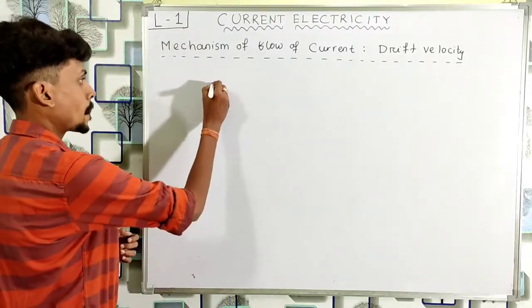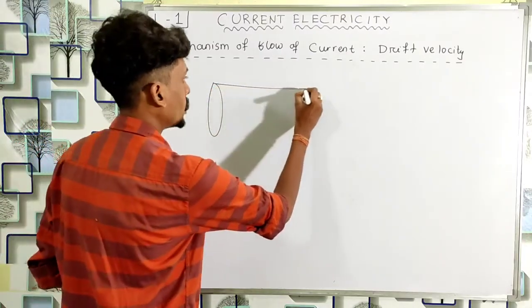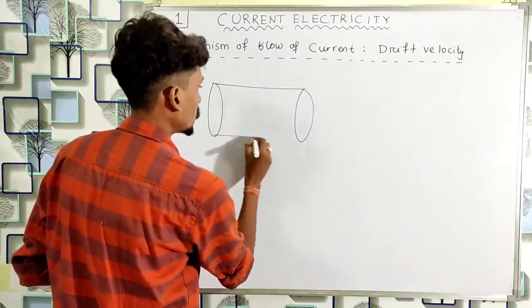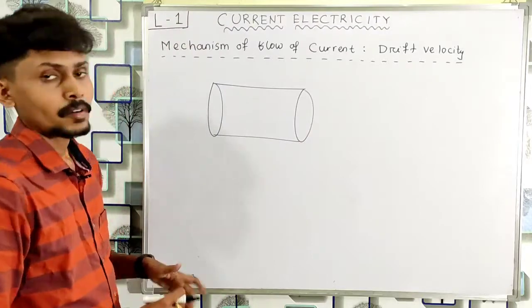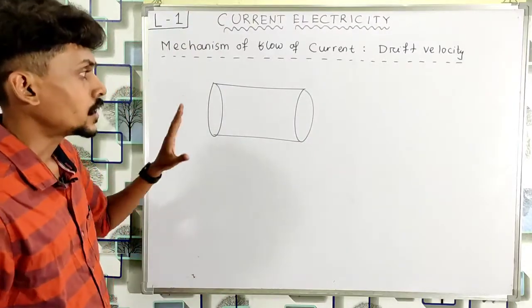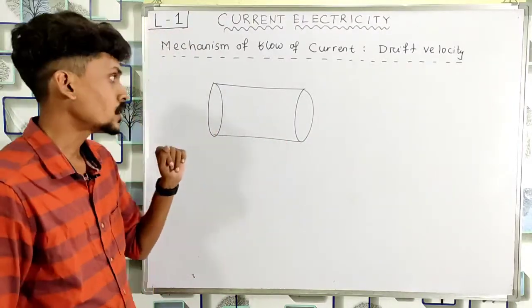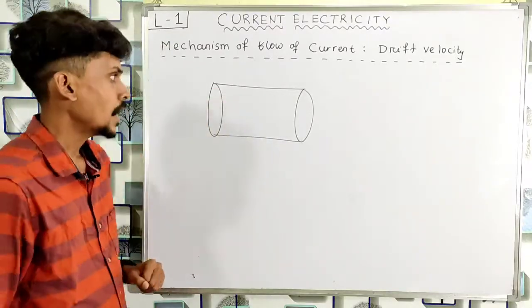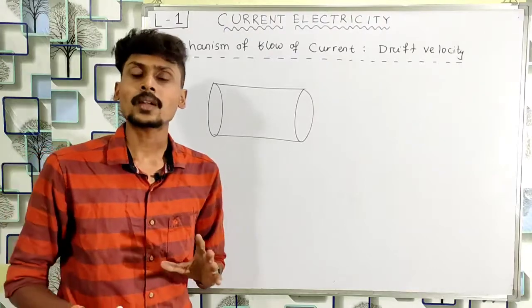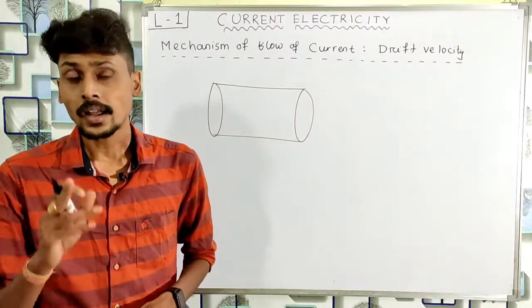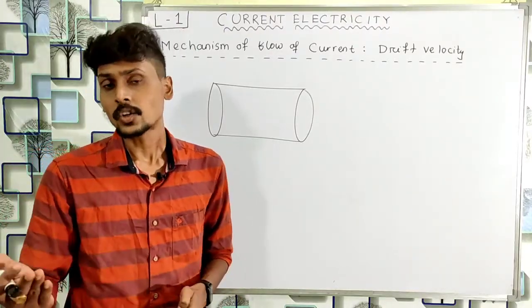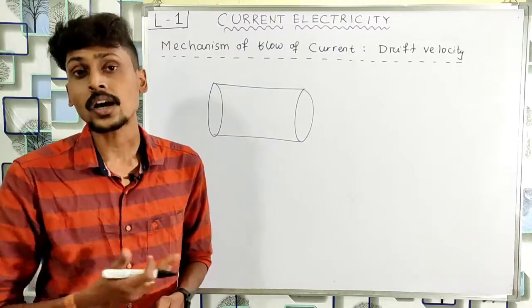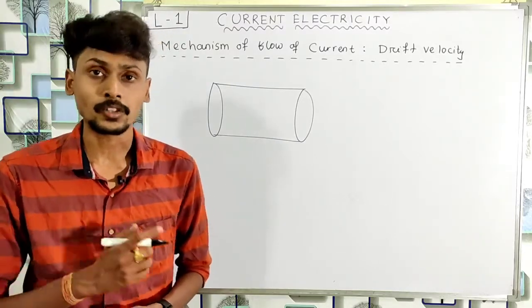So let me draw the diagram of a metallic wire. This is the diagram of a metallic wire, and I have not connected any battery to it. It means there is no potential difference between the two ends of this conductor. Inside this conductor we have a large number of free electrons, and as I told you, at room temperature these free electrons are moving due to their thermal energy.